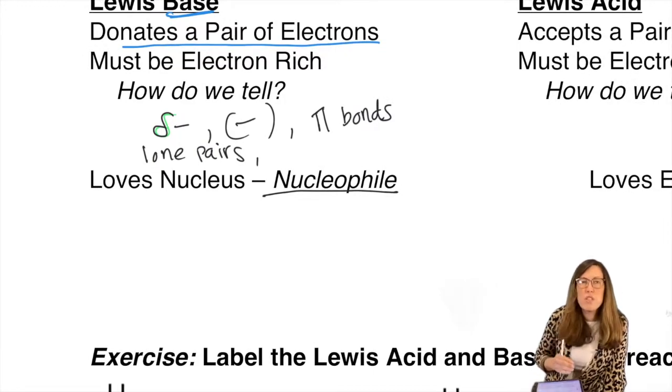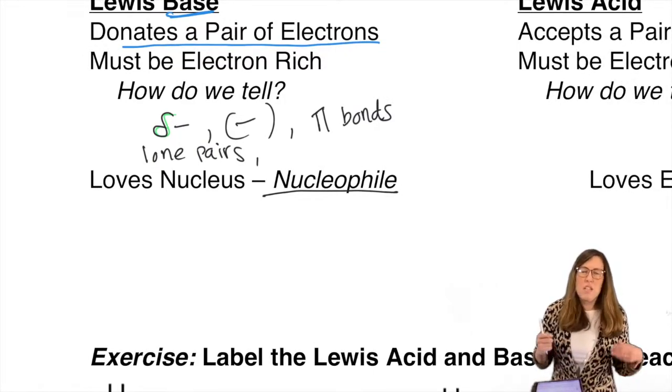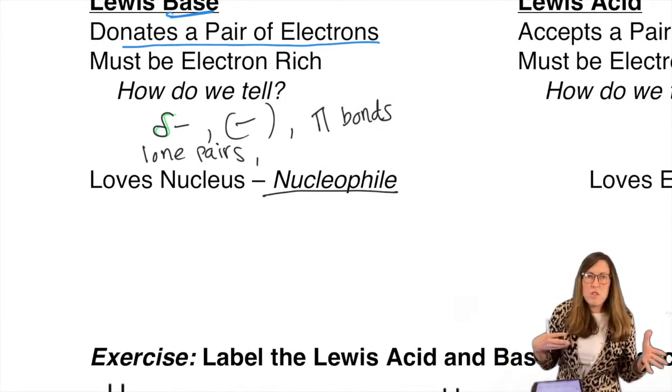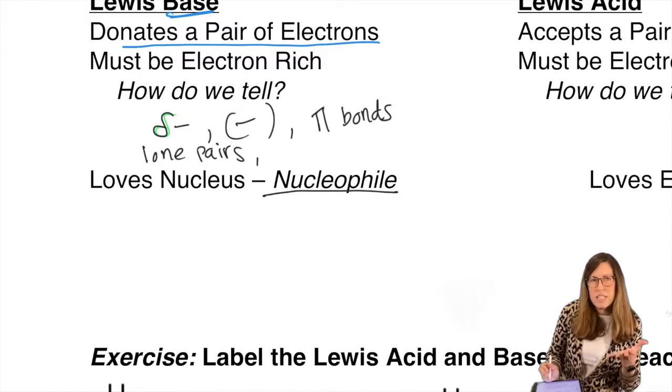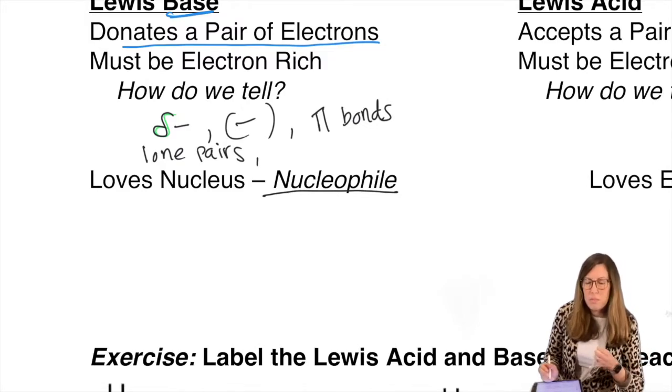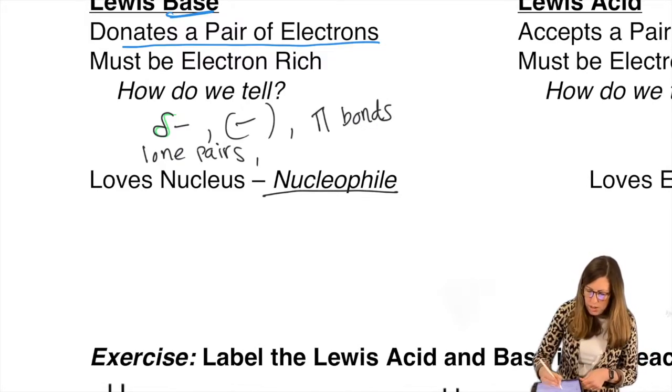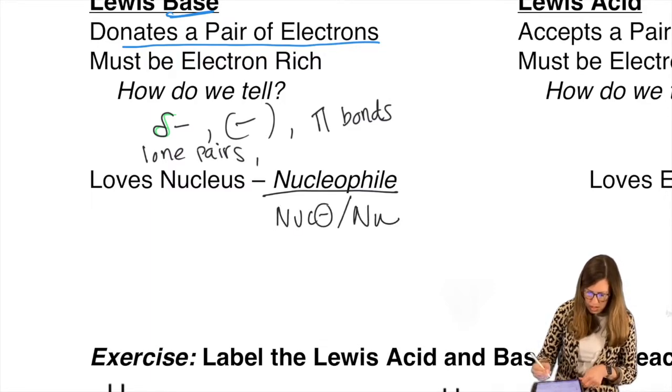So another word for Lewis base that in particular we're going to transition to, organic chemists love to use, is nucleophile. So we're going to be calling things a nucleophile if it does the attacking. It gives its electrons to grab something. I abbreviate nucleophile this way, but some other books also just do this, or they might even put the negative.